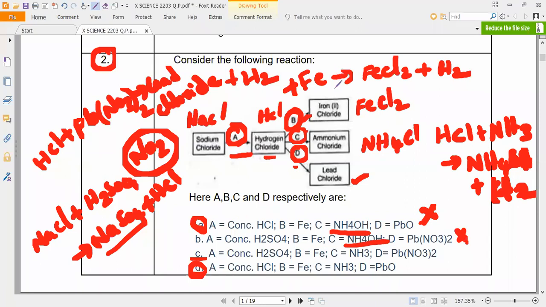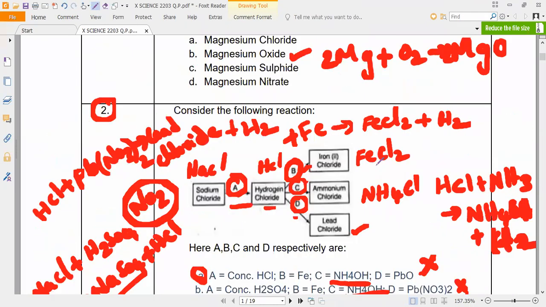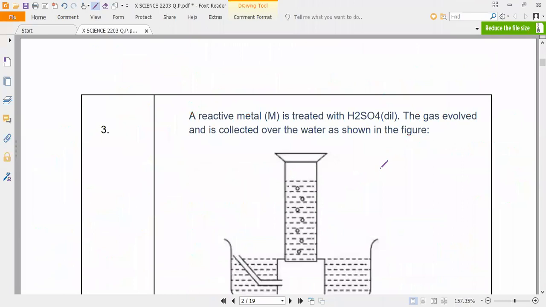So we don't even need to know B and D here. That is the importance of the elimination method. If you follow the elimination method perfectly, 100% you get the answer. Understand everybody? Madhumita, Humaira, Dilipan, Akhil, Arfat? It is a little bit difficult question, so be very careful when you solve it. Like these questions, if you have enough time, only then solve. If not, go for the next question.